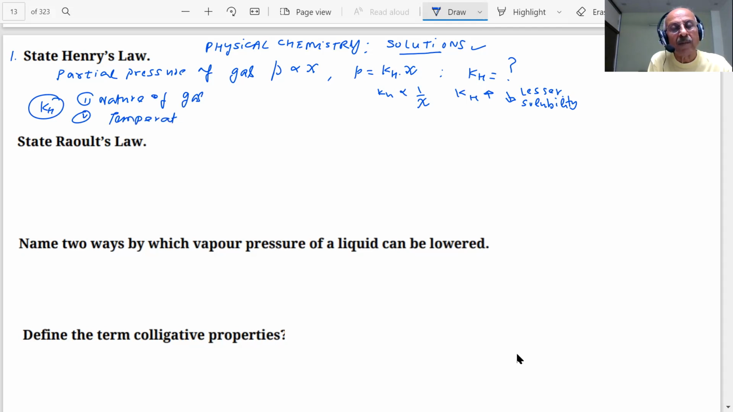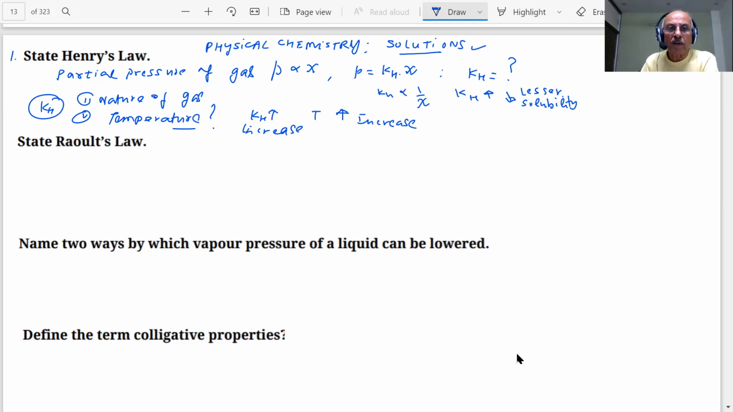Why? Solubility depends on the temperature, yes or no? Yes, sir. If solubility depends on the temperature, what is solubility? How much amount of gas is present in a particular solution, students? Naturally, with temperature, solubility decreases. Therefore, with an increase in temperature, what will happen to the KH value? It will increase with temperature. See, there is a variety of questions which can be put to you, students.